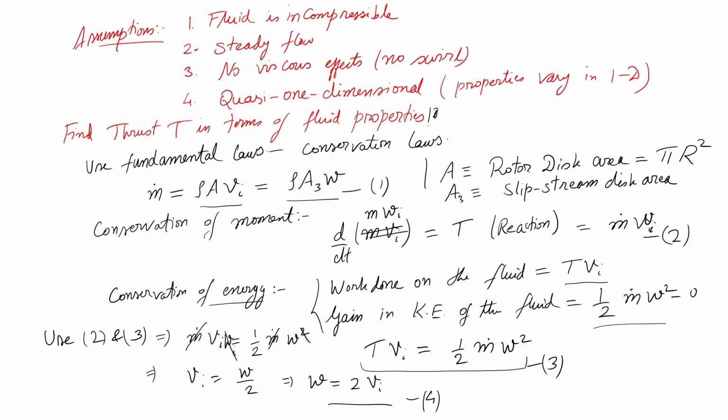So we see A Vi equal to A3 W. Now we know that W is twice of Vi. So A Vi equals A3 into twice of Vi, right. So this Vi gets cancelled and it tells me that my A3, or A infinity whatever, maybe I call it A3 here, equals half of A.